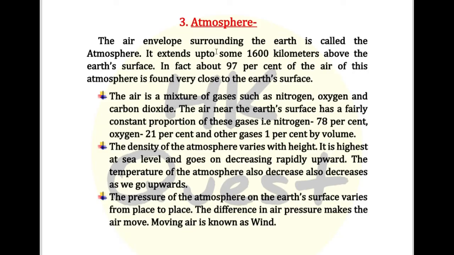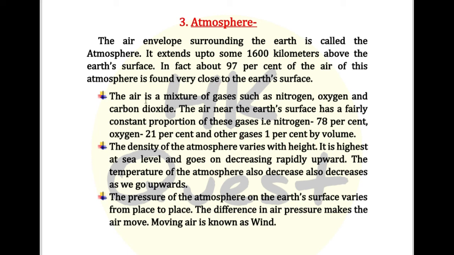So now the third sphere is the atmosphere. The air envelope surrounding the Earth is called the atmosphere. It extends up to 1600 kilometers above the Earth's surface. In fact, about 97% of the air of this atmosphere is found very close to the Earth's surface.